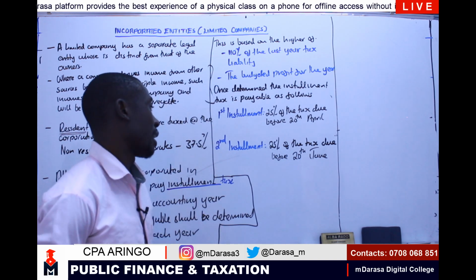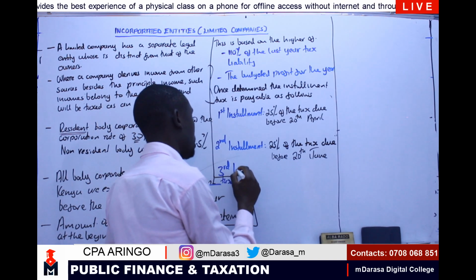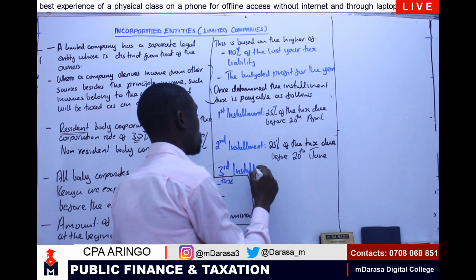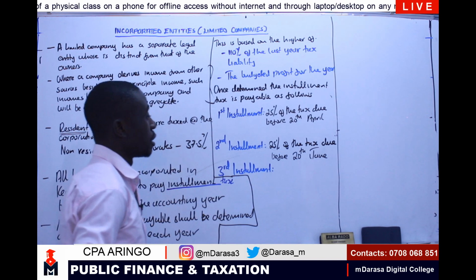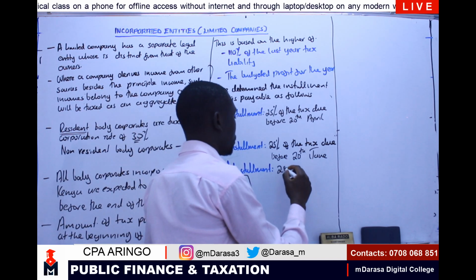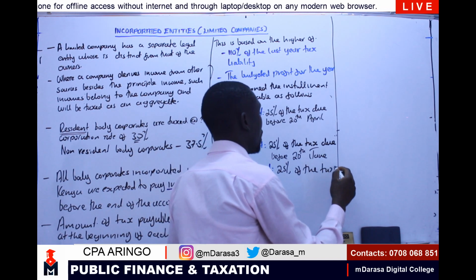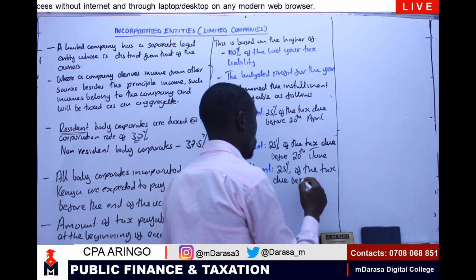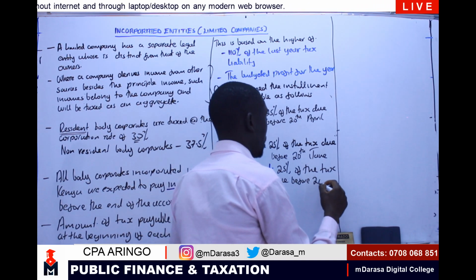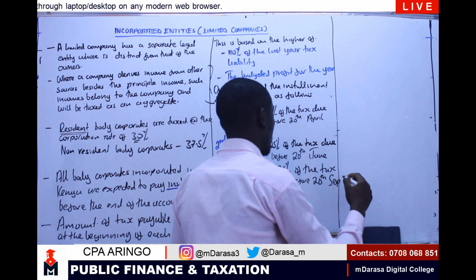What about our third installment? Our third installment, my good students, the same story will apply. I'm going to take 25% of the tax due before 20th of September.